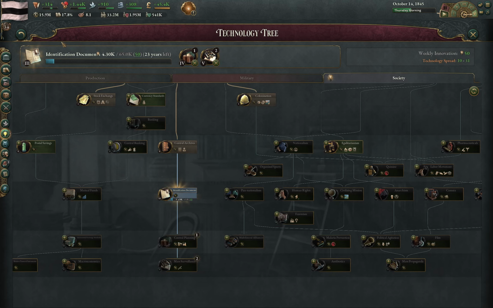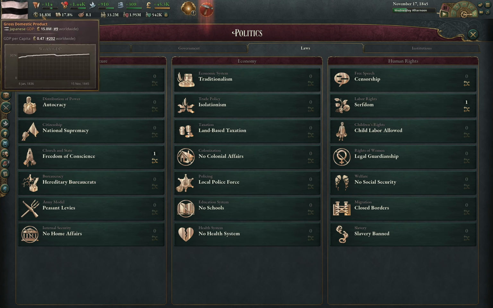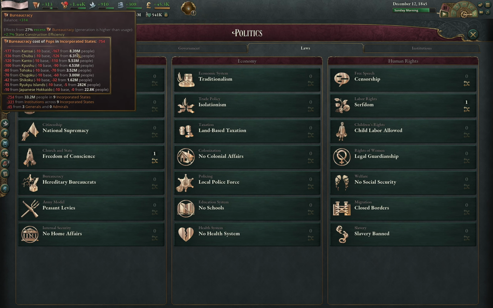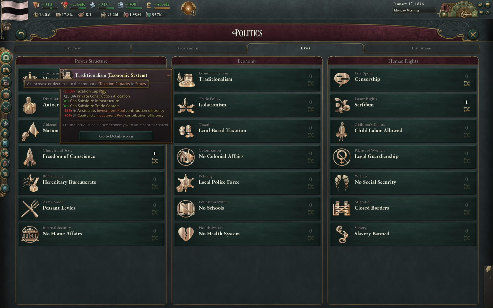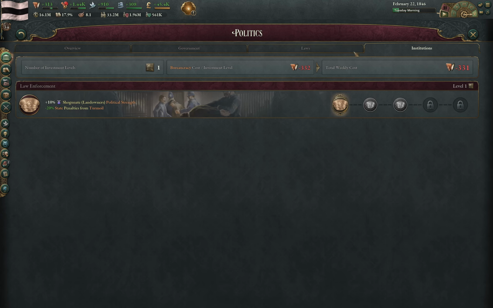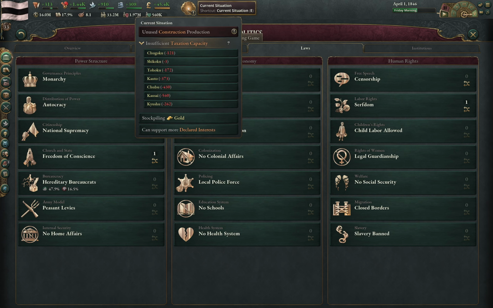Japan here has hereditary bureaucrats going on, so it's super cheap for them to incorporate a state. We can see here, Kansai with 8 million pops only costs like 177. It's because Japan has a minus 50 bureaucracy population cost multiplier right now. And it also doesn't have any institutions. I mean, it has one level of institution, but not a whole lot of other stuff. So you are not really gonna have an issue.